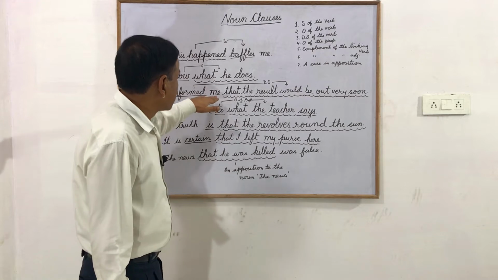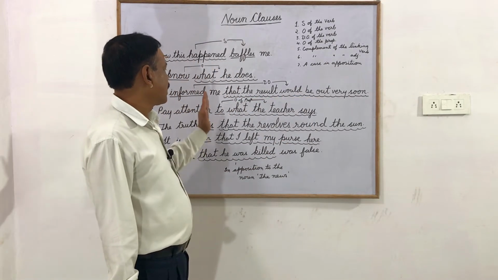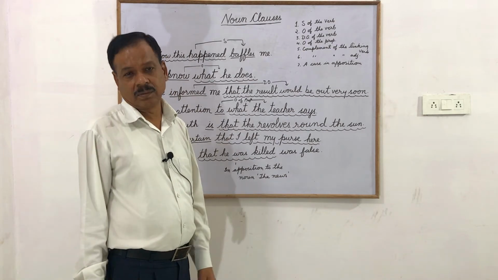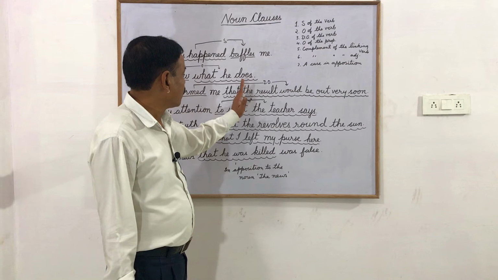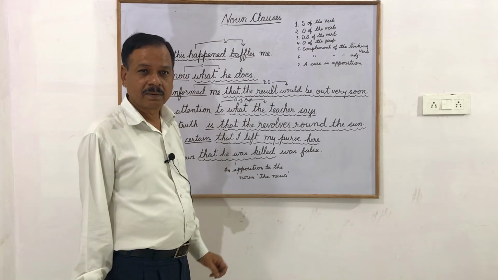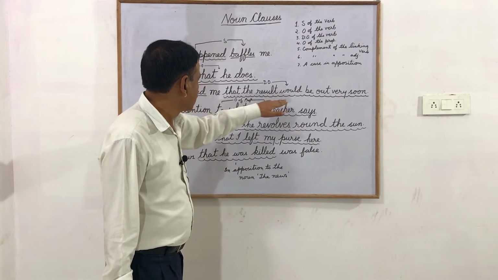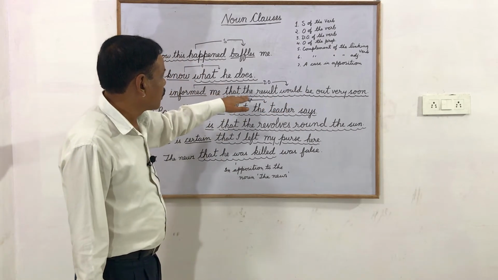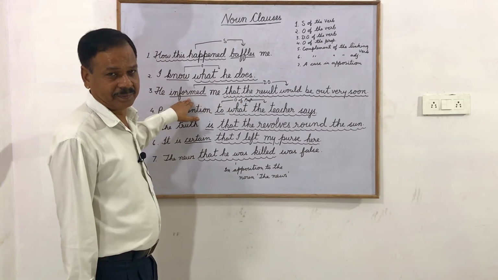Now here, this that the result would be out very soon. Suppose I say that the result would be out very soon. This is no sentence. But if I remove the that and say the result would be out very soon, that's complete. So this is a clause and direct object of the verb informed.